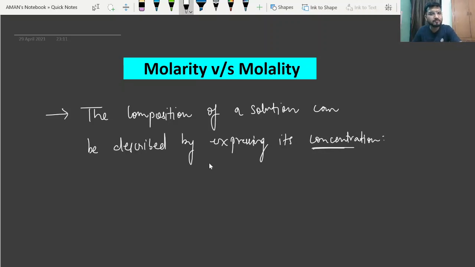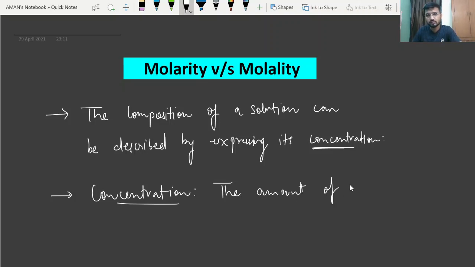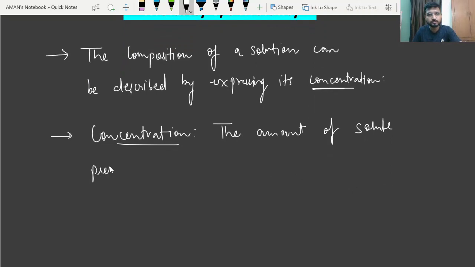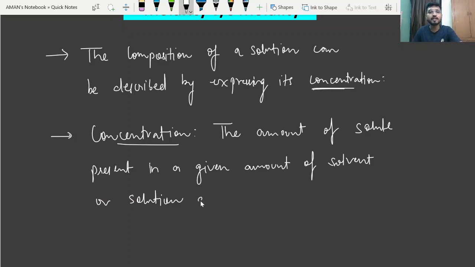And what does it mean? What is concentration? See, concentration means you can say the amount of solute present in a given amount of solvent or in solution, at a particular temperature.